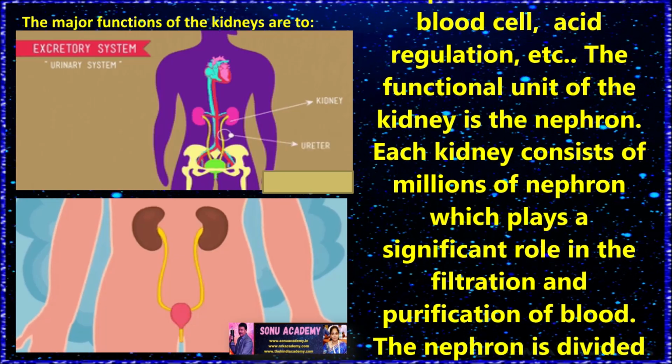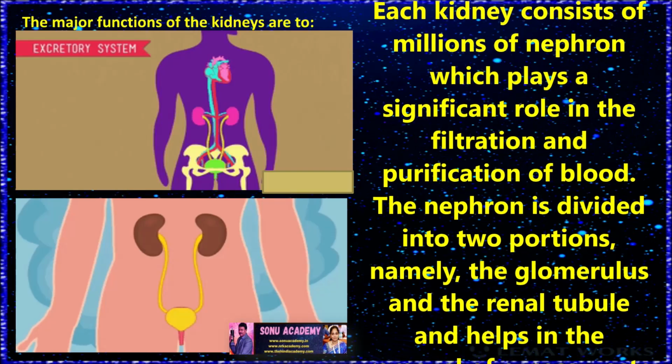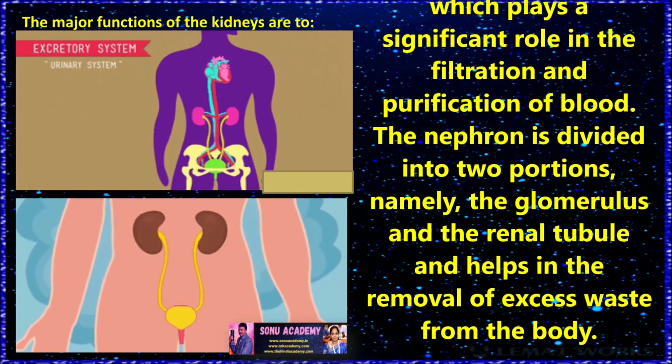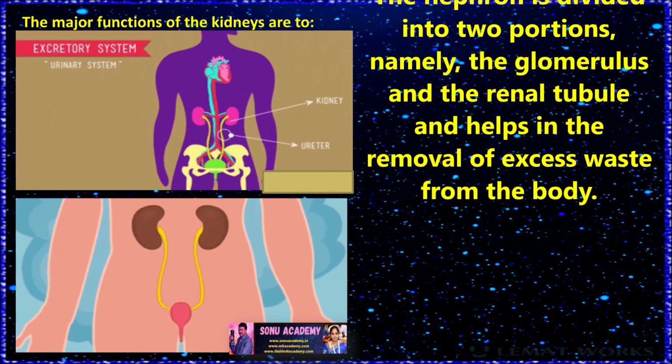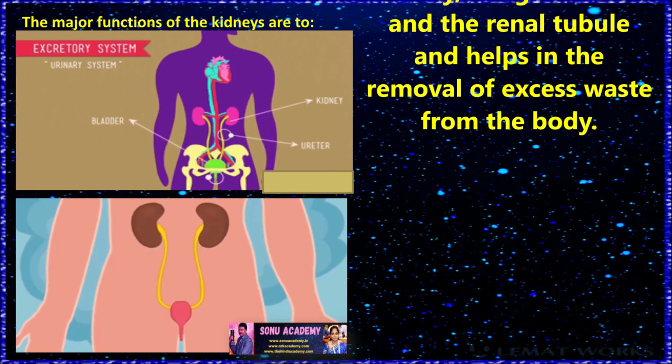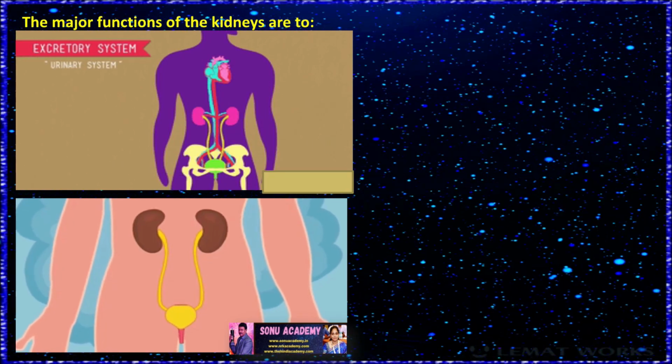The functional unit of the kidney is the nephron. Each kidney consists of millions of nephrons, which play a significant role in the filtration and purification of blood. The nephron is divided into two portions, namely the glomerulus and the renal tubule, and helps in the removal of excess waste from the body.